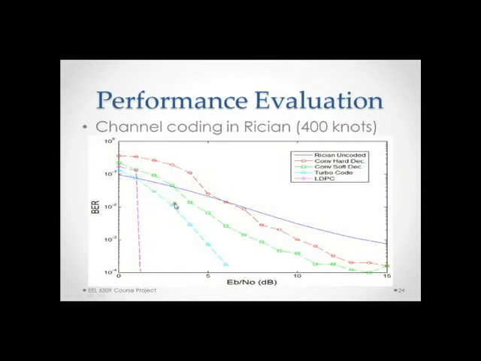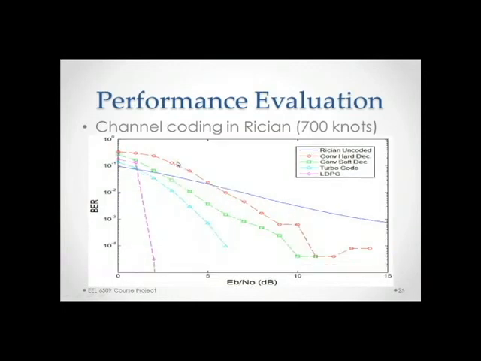The turbo code looks about the same as at the 100 knots, and again the LDPC performs the same, where at lower bit energies it is worse than the turbo code, but as it crosses the threshold it becomes much better than the turbo code. And finally, at 700 knots, again we have the similar pattern here, where hard decision is the worst, soft decision performs second best, and then the turbo code performed about the same, and the LDPC performed about the same.